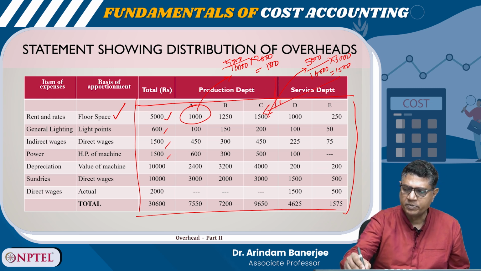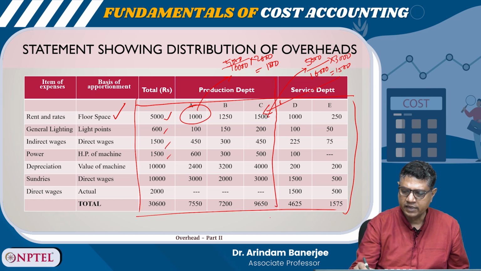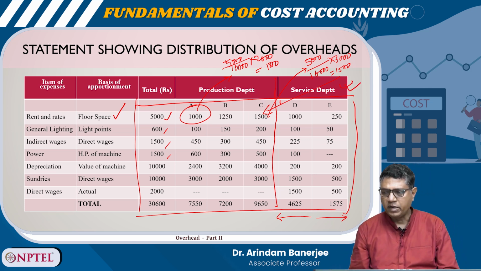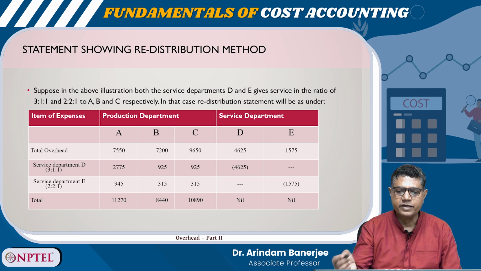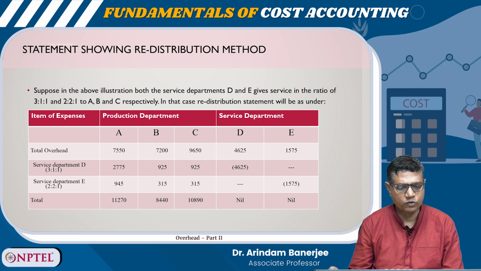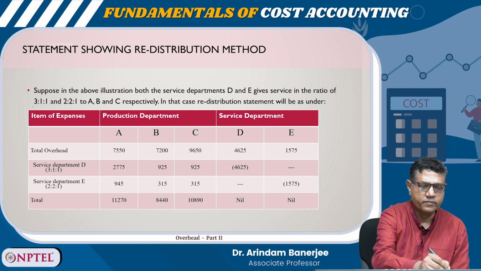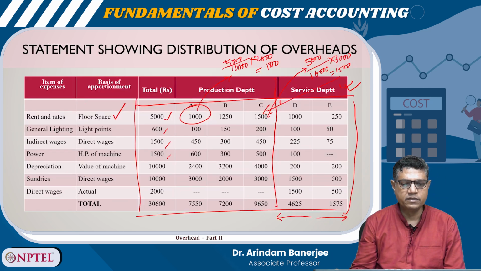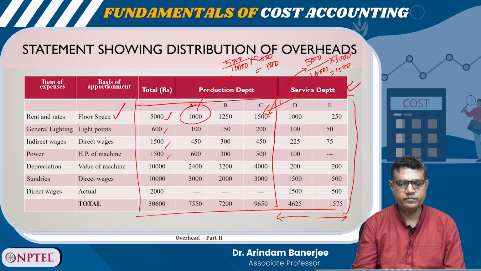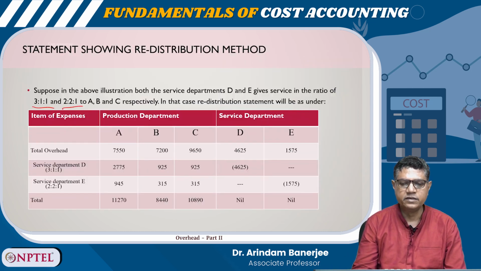belongs to the production department up to this point. This is fine, right? But this part is for the service department. Now, these service department figures we can reallocate, for example, the total I can divide in terms of this ratio. From where am I getting this ratio? I am getting this ratio from here, and I am dividing it.